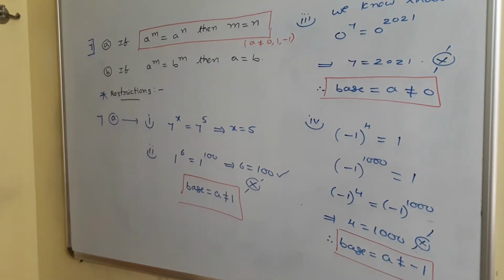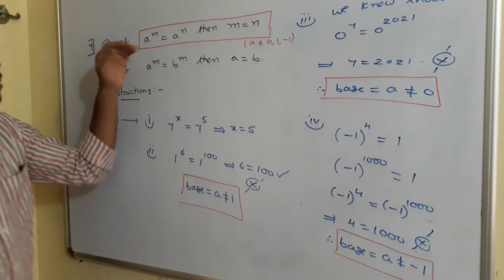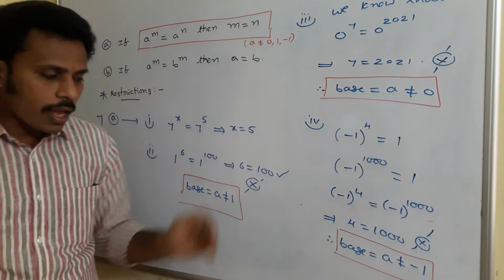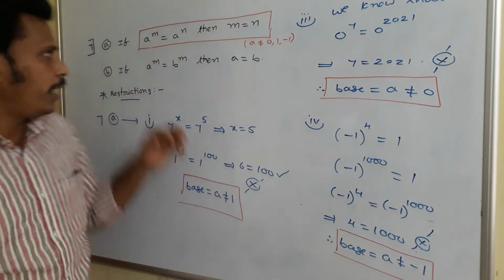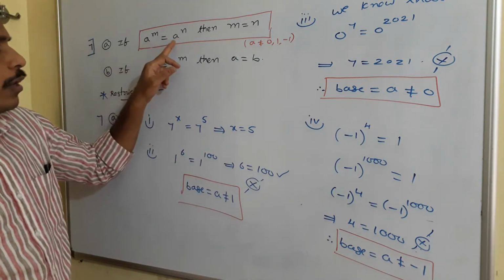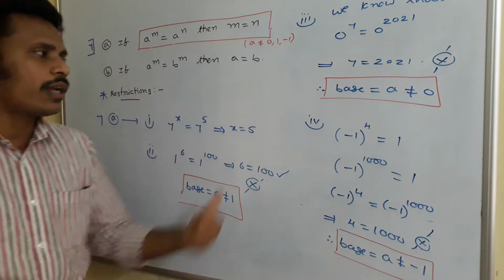Just observe it carefully, okay? Don't get any confusion here. What I am saying is this first law: if bases are equal, then powers will become equal. That law is acceptable for all the bases, for all the numbers in the place of a, except these three. What are these three? 1, 0 and minus 1.